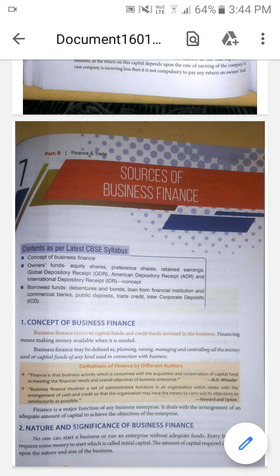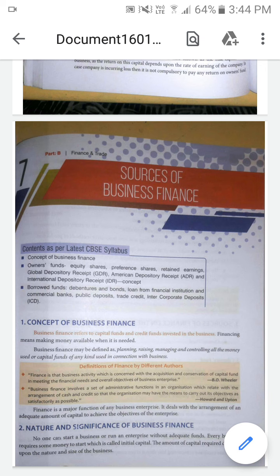Likewise, what is business finance? It refers to the fund. It may be the capital fund or a credit fund which is invested in the business by the business people. It is also defined as planning, raising, managing and controlling all the money used or capital fund of any kind which is used in connection to the business activity.